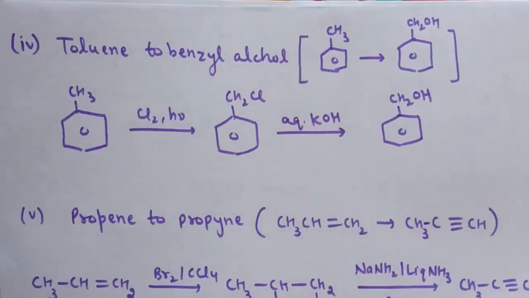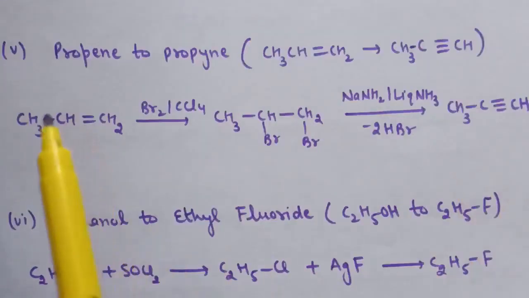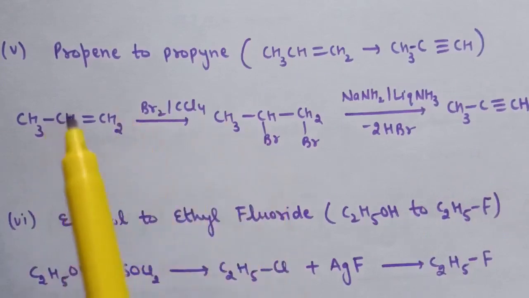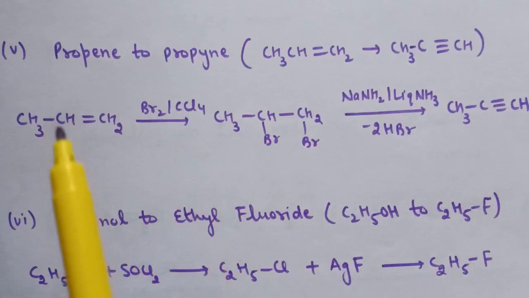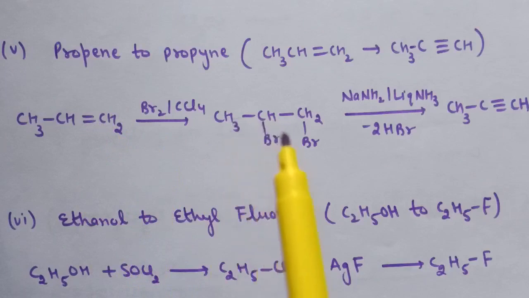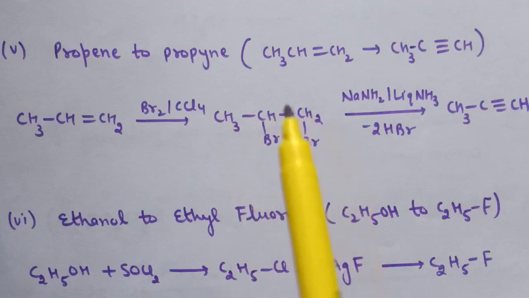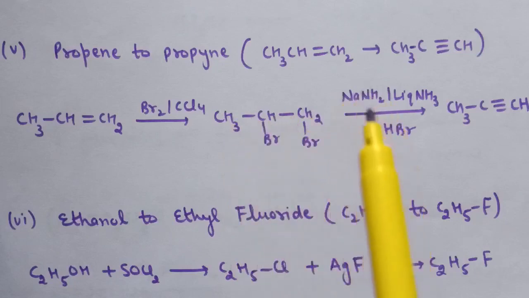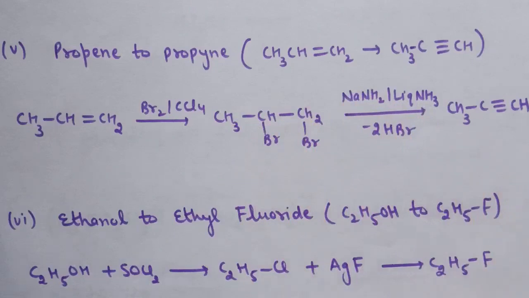Next is propene to propyne. So first step is addition of Br2 in presence of CCl4 on this double bond. So here dibromide is formed, and after that we will treat this dibromide with NaNH2 in presence of liquid ammonia. So here dehydrohalogenation reaction will take place and two molecules of HBr will eliminate, which leads to the formation of propyne. So these are the steps for the conversion of propene to propyne.